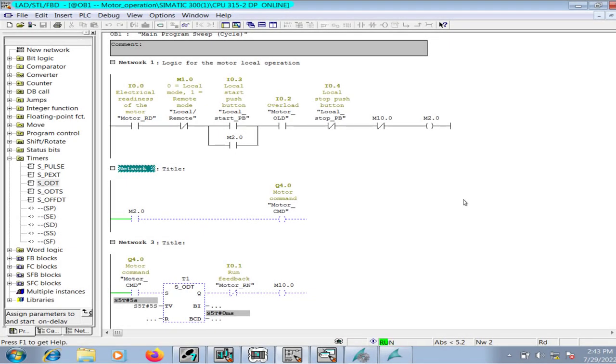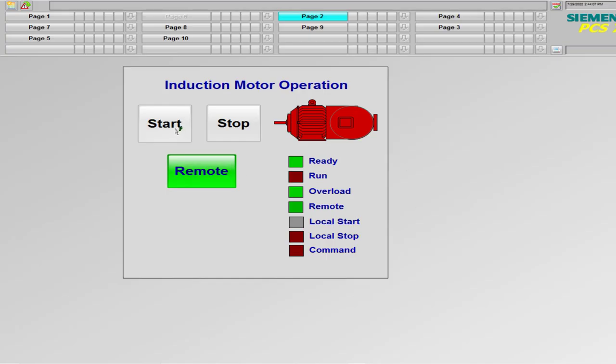Last time we made logic for the motor local operation. In this video we will make logic for the remote operation of an induction motor. As we discussed last time, the remote operation means the motor would be started and stopped from the operator station's HMI, like this one. When the operator clicks the start button, the motor would start operation, and the motor would be stopped by clicking the stop button from the operator station HMI.